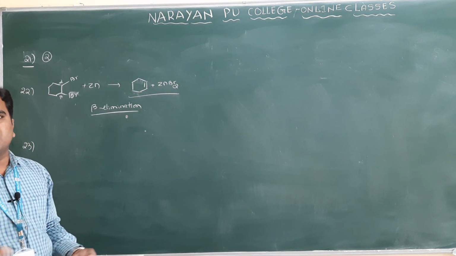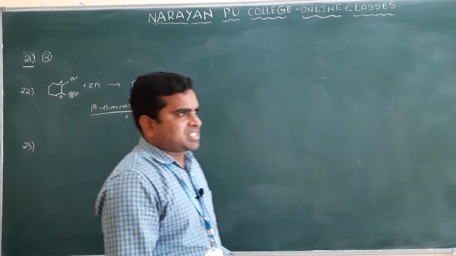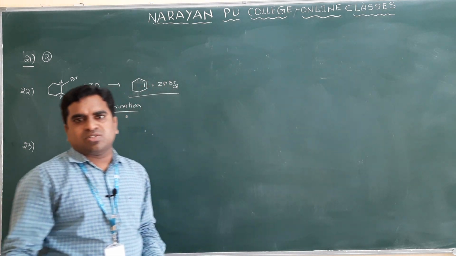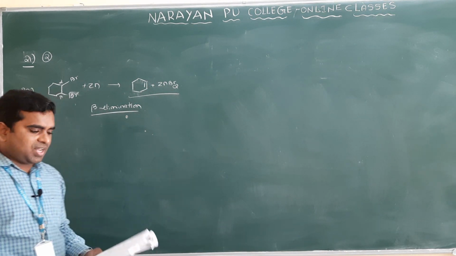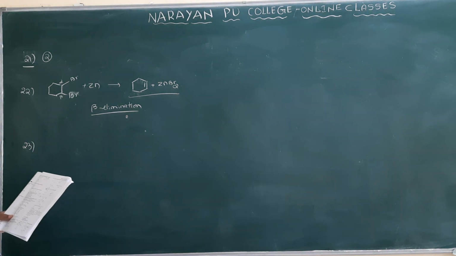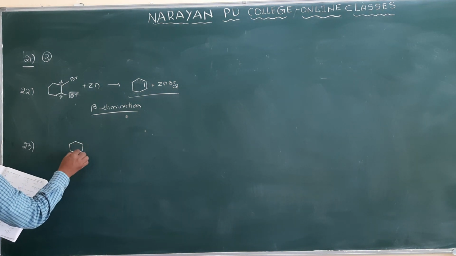E2 reaction means elimination reaction. Clear? Like substitution reactions, nucleophilic substitution reactions are there, SN1 and SN2. Elimination reactions also, like E1 and E2. So E2 reaction means elimination reaction. Which does not undergo the E2 elimination reaction? So they have given options here.